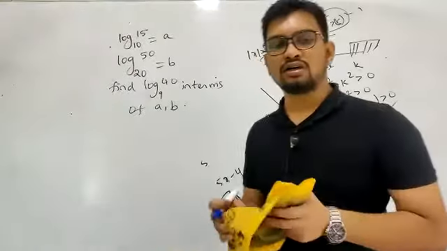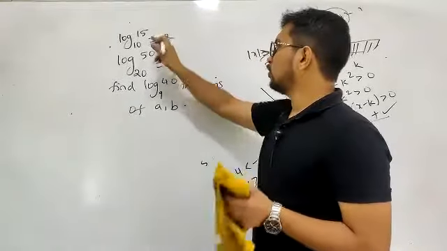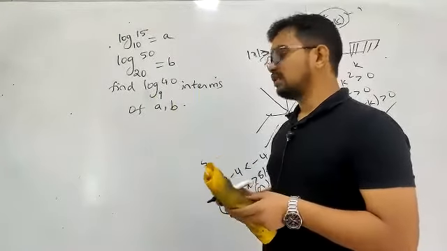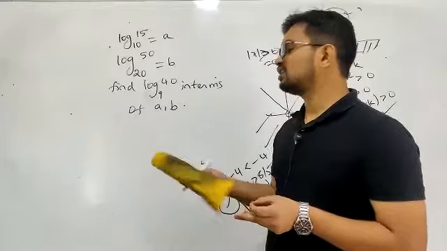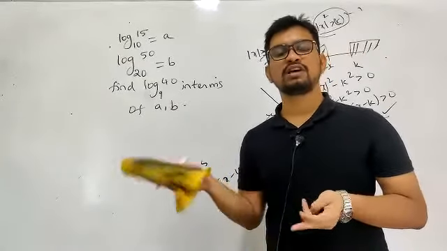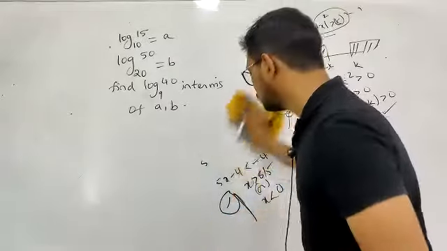It only takes your simplification skills. I gave you log 15 to the base 10 is A, log 50 to the base 20 is B, then find log 40 to the base 9 in terms of A comma B. This is one more different model of question which is present in logarithms again.